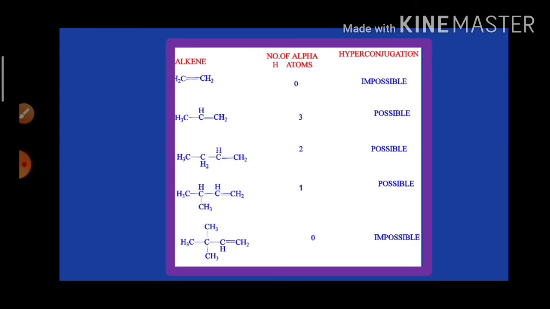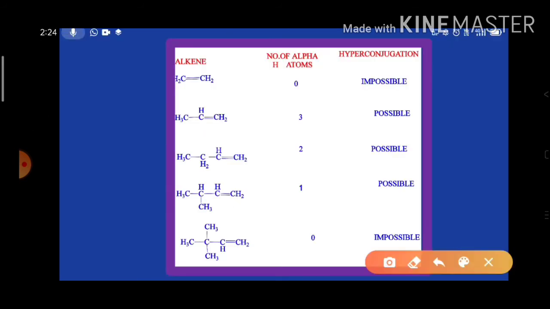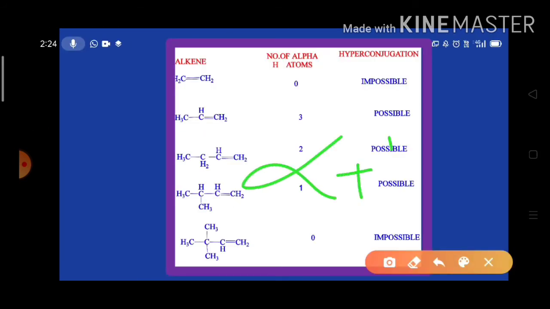So here, if any species does not contain any alpha hydrogen, then it is impossible for that species to show hyperconjugation. And the number of resonance structures depends on the number of alpha hydrogens. The number of resonance structures exhibited by that species is equal to the number of alpha hydrogens plus one structure.